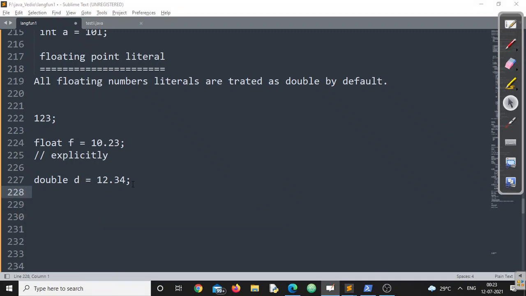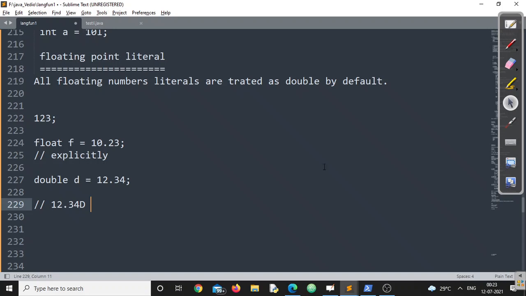If you want to avoid the confusion and represent it explicitly as a double constant, you can also suffix this number with either capital D or small d. You can happily do that, no problem at all.